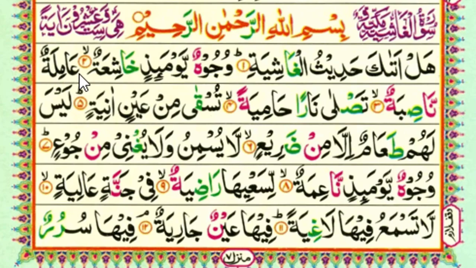ناصبة. Ain we long due to alif madda, amilatun. After the tanween, the next is noon. Noon also has a shadda sign, so we make gunna. Idgham with gunna. Amilatun nasiba. Noon we long due to alif madda. Swad we read in heavy sound. And when we stop, this ta we convert into ha, and this double dhamma we skip also. Nasiba.